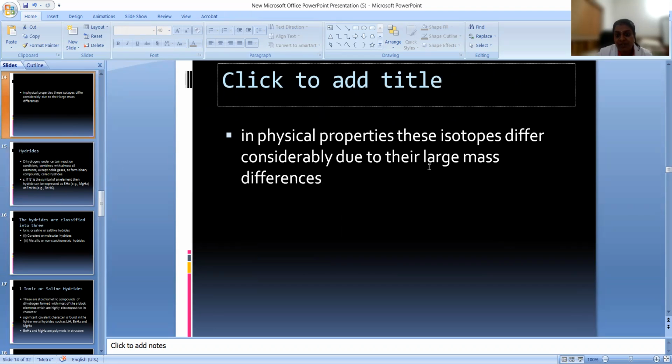And they have differences in physical properties, because they have differences in their mass. The mass difference is there.